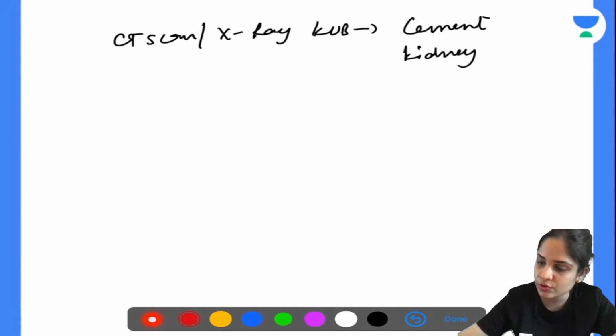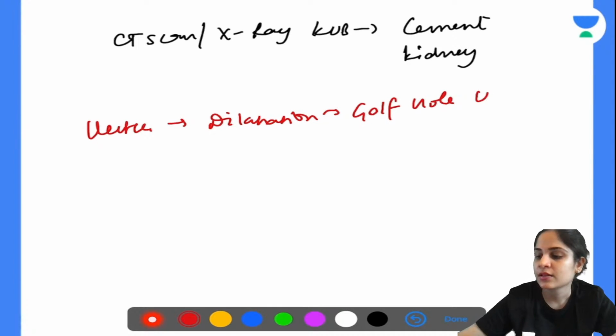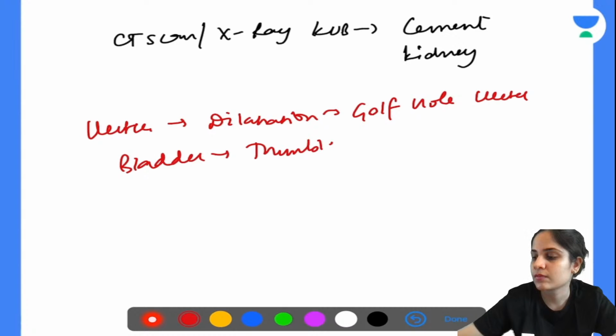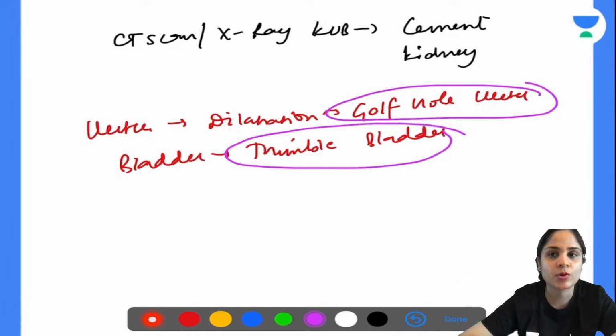Okay, so your ureter will show you dilatation, and that is why this is called golf hole ureter. And what do you see in the bladder? The bladder is also quite irritable, and this is called the thimble bladder. Okay, so both of these things, just like we had flower vase appearance and the other appearances for